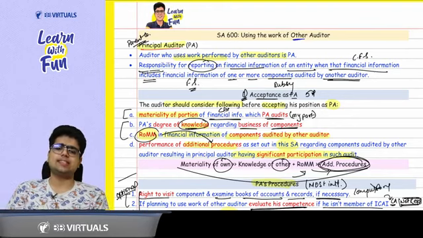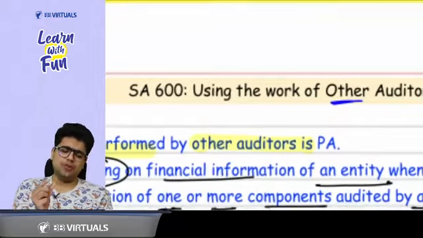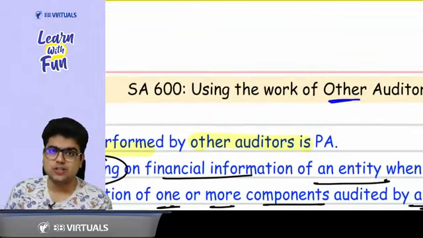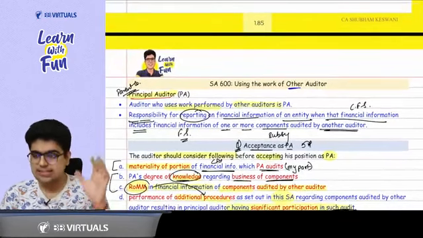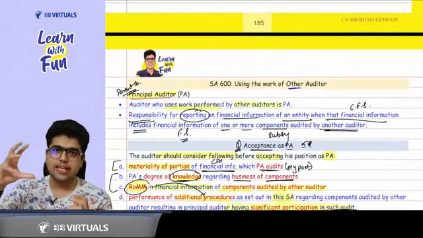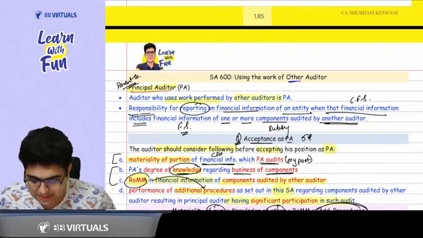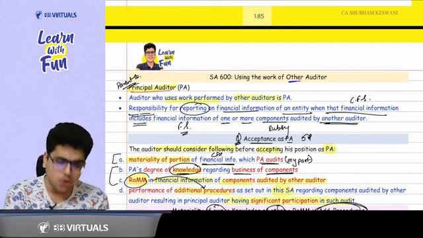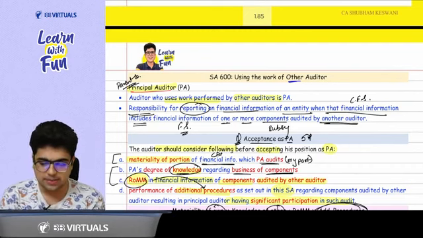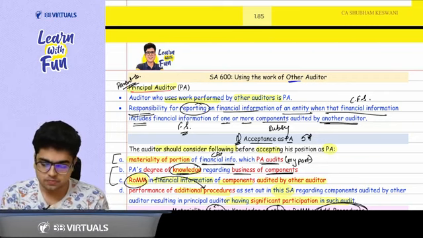What is SS 600? This is not zero. This is O. O for other auditor. That means you are going to use the work of other auditor. Since there is an other auditor, is there a principal auditor also? Yes. There is an auditor of the CFS and there is an auditor of a subsidiary. Principal auditor is who? Who is using the work of other auditor? That means the one using the work performed by other auditor is the principal auditor.